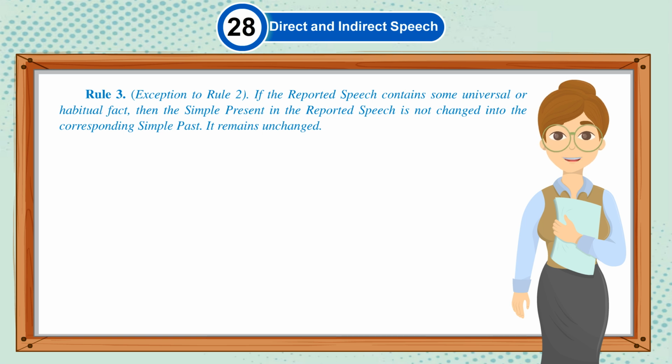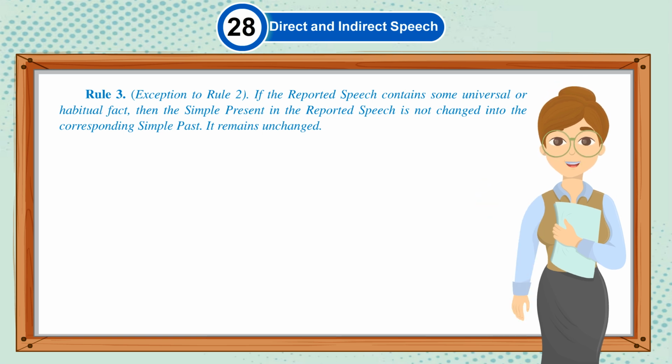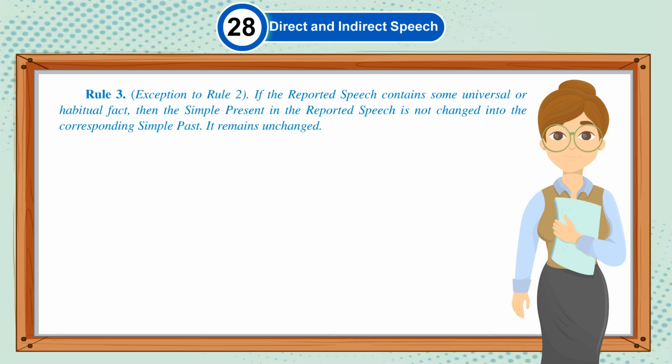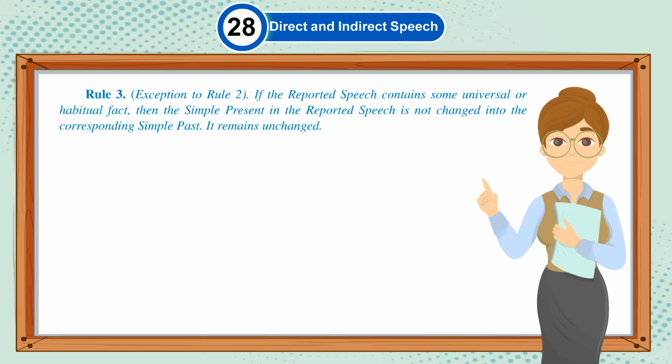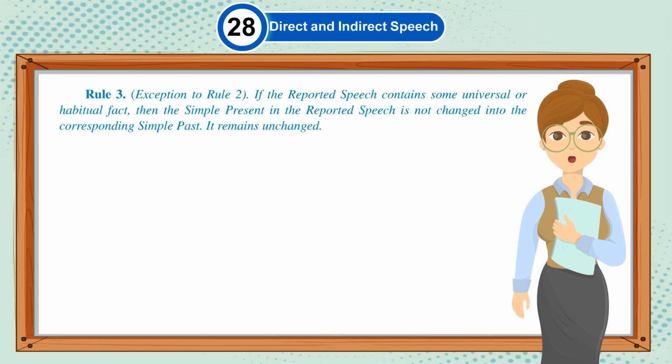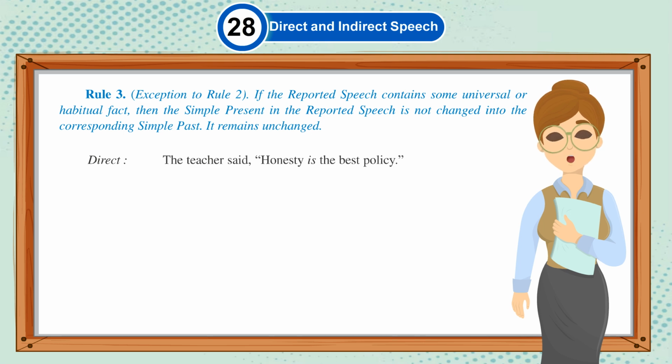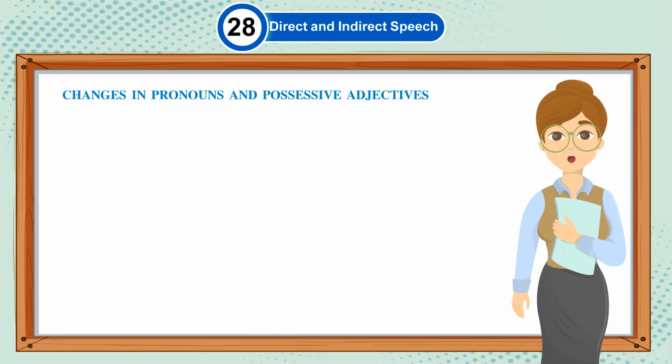Rule 3. Exception to Rule 2. If the reported speech contains some universal or habitual fact, then the simple present in the reported speech is not changed into the corresponding simple past. It remains unchanged. Direct: The teacher said, "Honesty is the best policy." Indirect: The teacher said that honesty is the best policy.